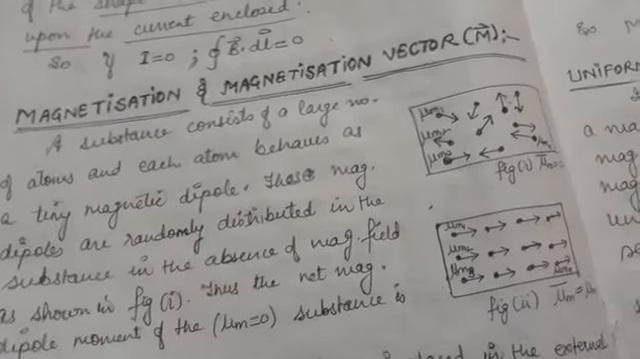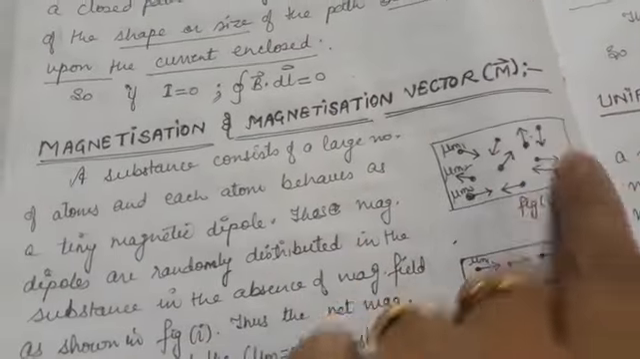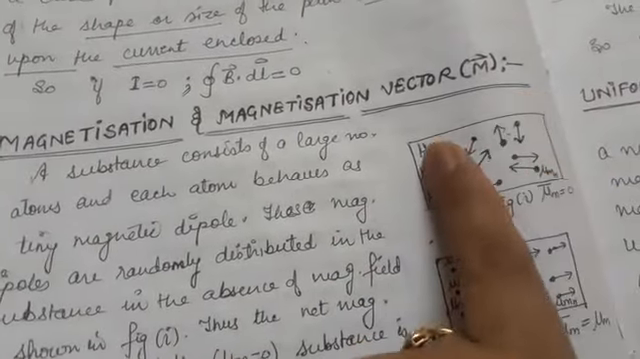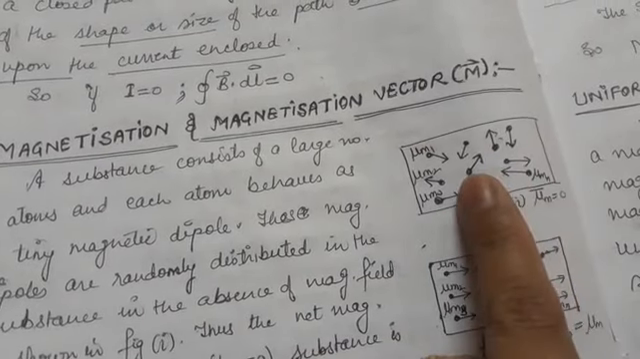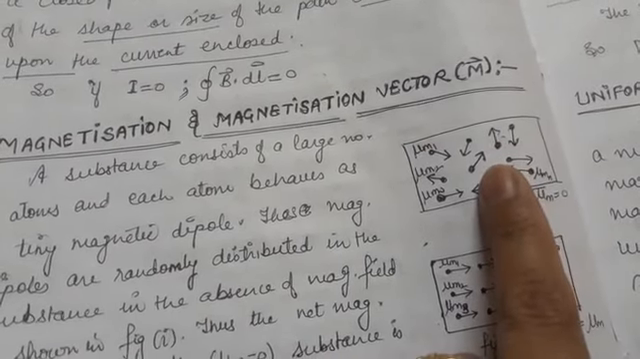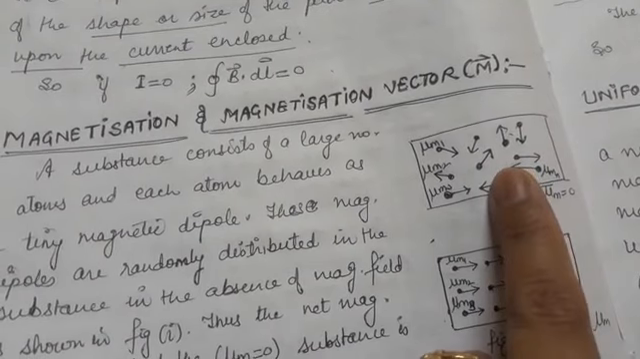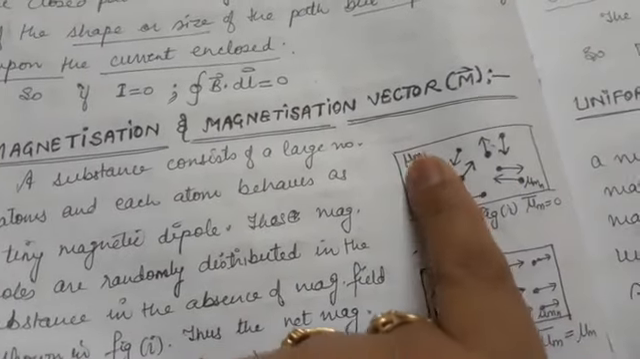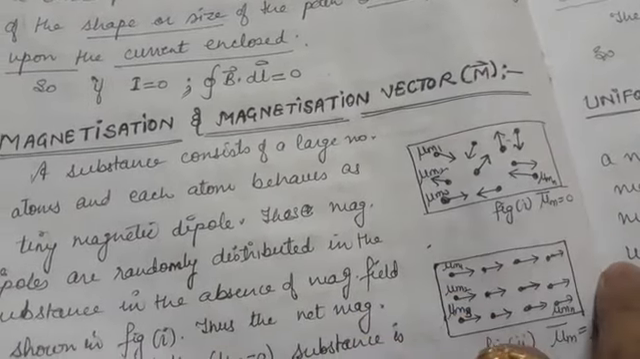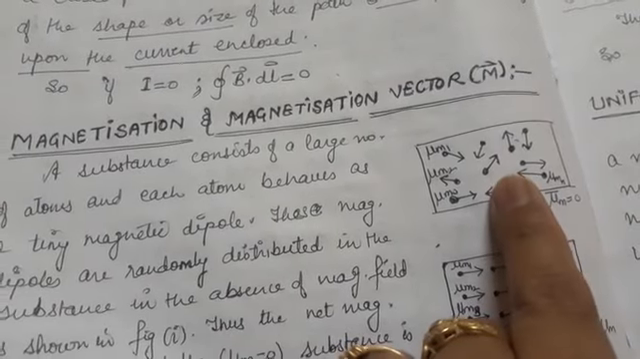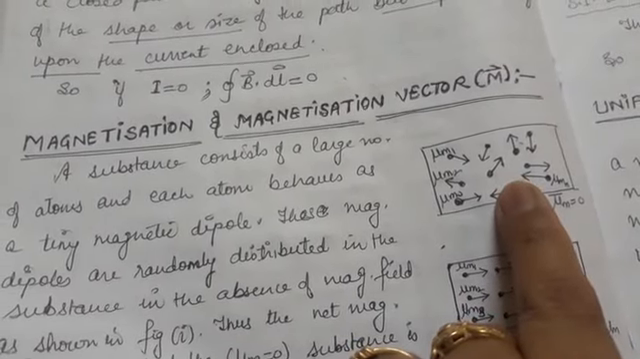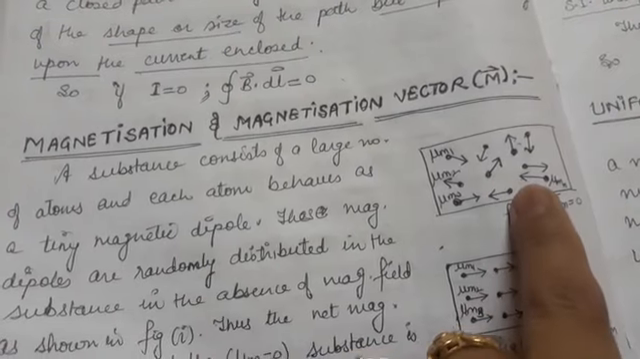So now here I have drawn a diagram of a substance which I don't know whether it is a magnetic material or not. Now my dear students, each and every substance in this universe is consisting of atoms. You know that very well. So each atom would behave as a simple tiny magnetic dipole.